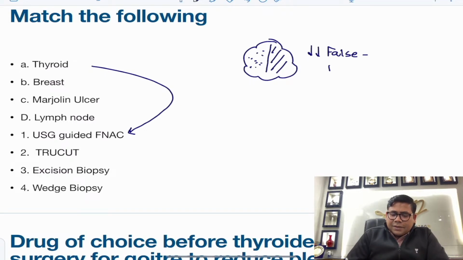The second advantage is you can have a simultaneous radiological assessment, or screening, of the gland. This is very important. Try to understand two or three more things.